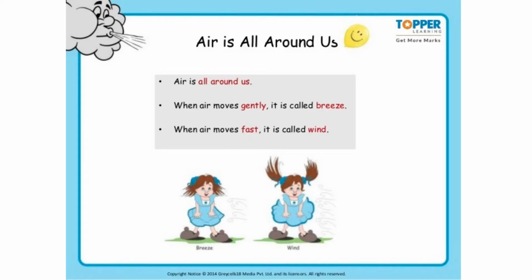Okay. Now for your reference, I have given one example also. In the first picture, see the girl where she is standing, and there is a pleasant breeze. So it is an example of the breeze. But in the next picture, as you can see, the hair of the girl is almost flying away, and that is because the wind is moving fast. Okay, the air is moving fast, and it is called the wind. All right.